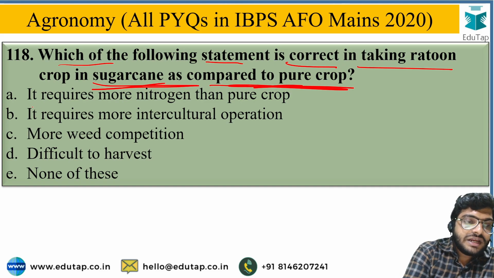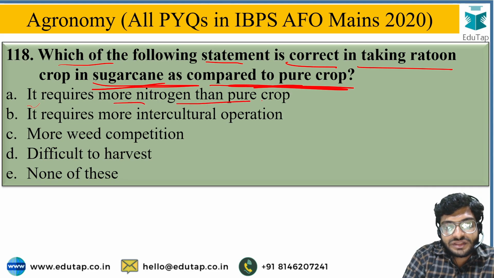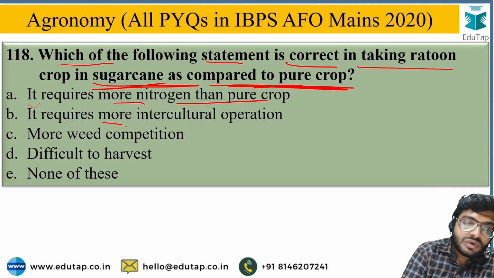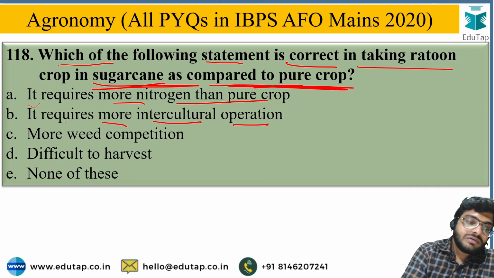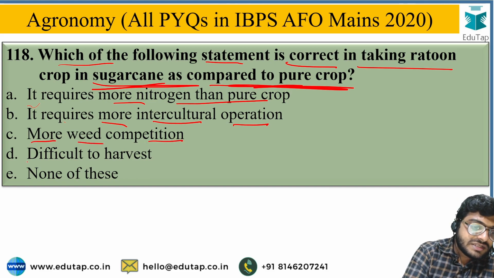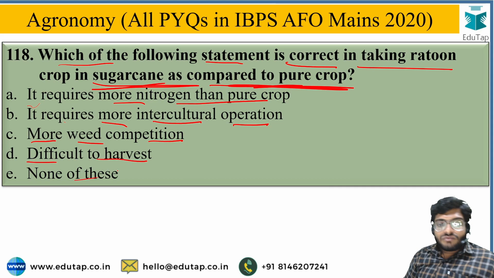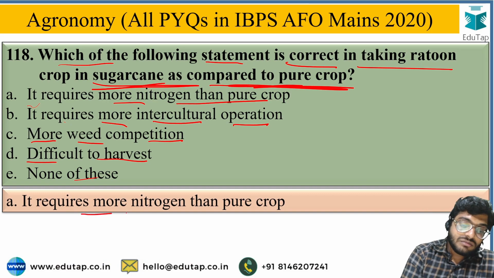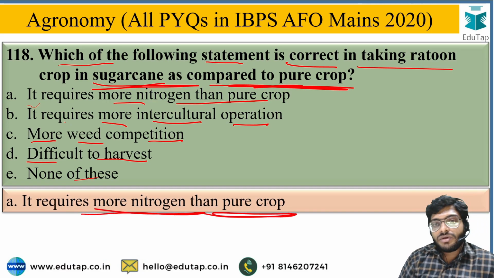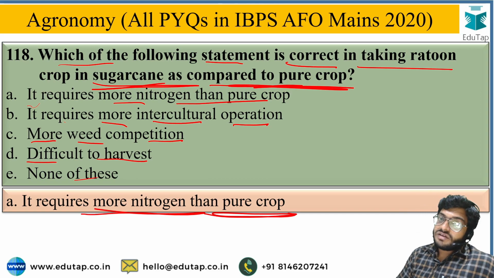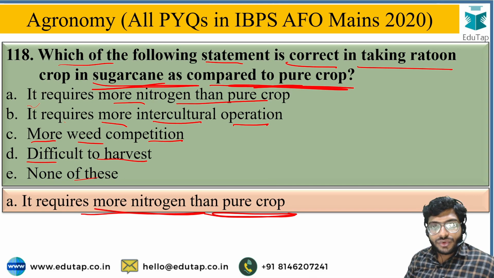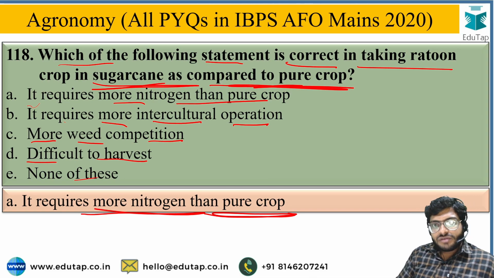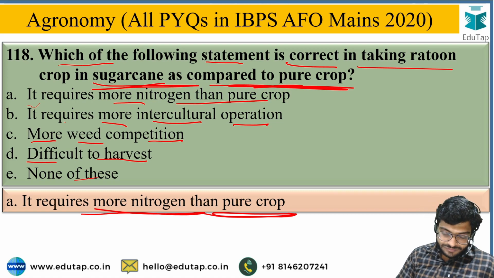The options are: it requires more nitrogen than the plant crop, or it requires more intercultural operations than the plant crop, or there is more weed competition in ratoon, or it is difficult to harvest, or none of these. From the given options, the correct option regarding ratoon crop is that it requires more nitrogen than the plant crop, because ratoon crops are not that efficient in nitrogen utilization. That's why we provide additional nitrogen to the ratoon cropping system. Mostly a 25% more nitrogen dose is applied in ratoon cropping.